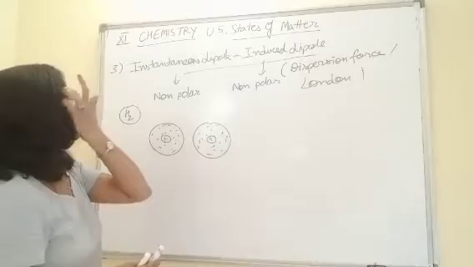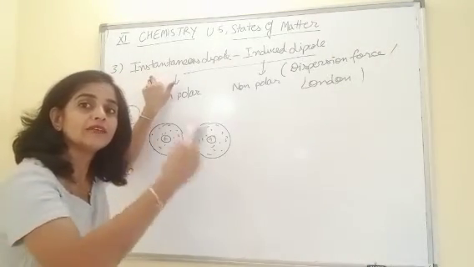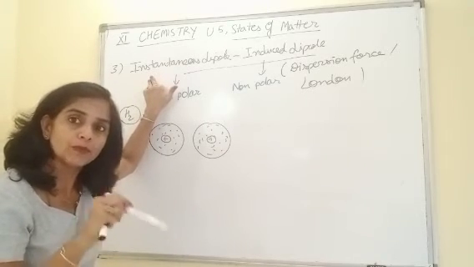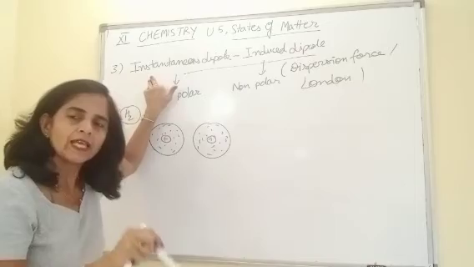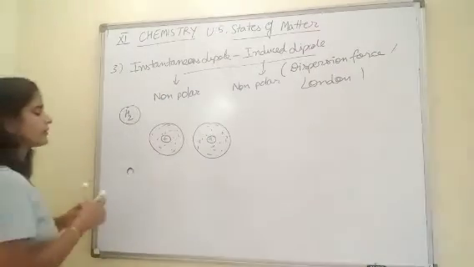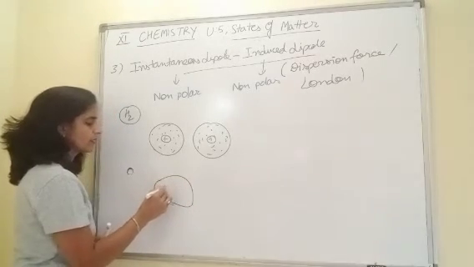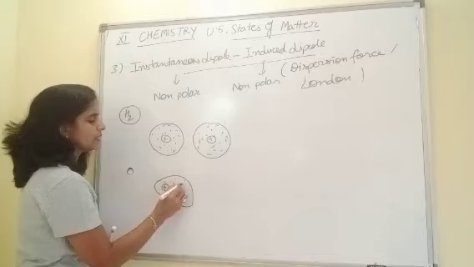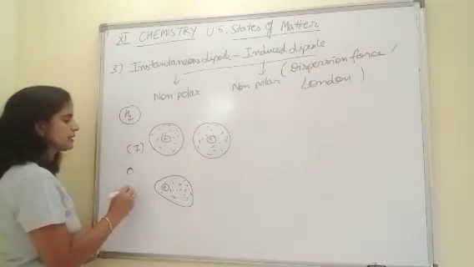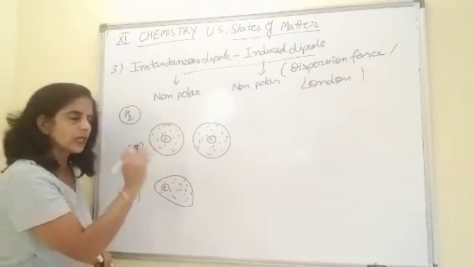That's why we call this dipole an instantaneous dipole, or even a momentary dipole, because at a particular moment that dipole appears. We can represent that momentary dipole in this way, when the electron cloud is shifted towards a particular side. This was the first situation. This is the second.